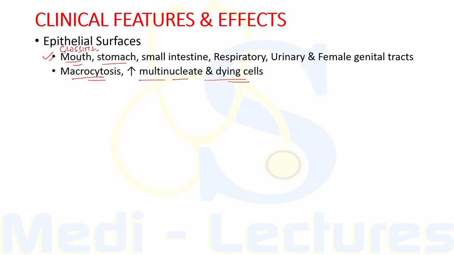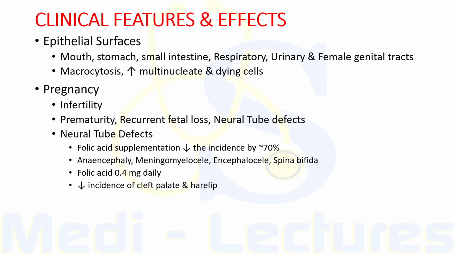Now, when we consider the complications in pregnancy, the gonads are also affected and infertility is common in both females as well as males. So, this infertility can occur with deficiency of either of the vitamins, but the deficiency should be severe. Maternal folate deficiency has been implicated as a cause of prematurity, recurrent fetal losses, as well as neural tube defects.